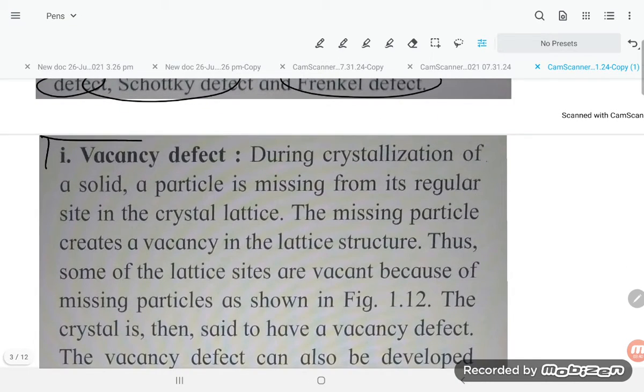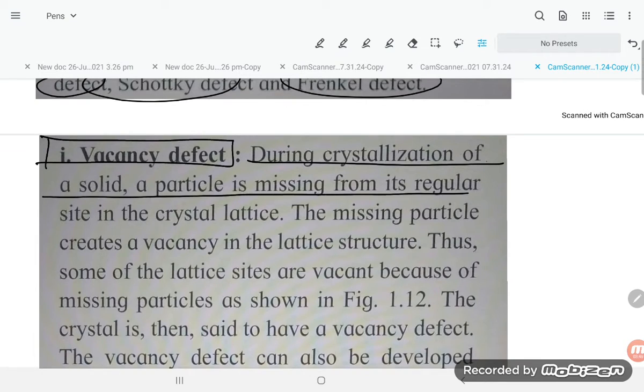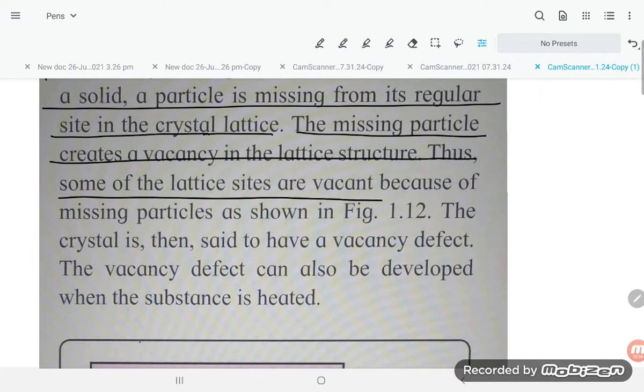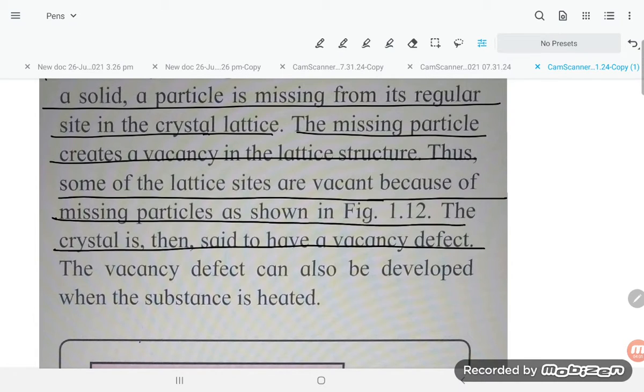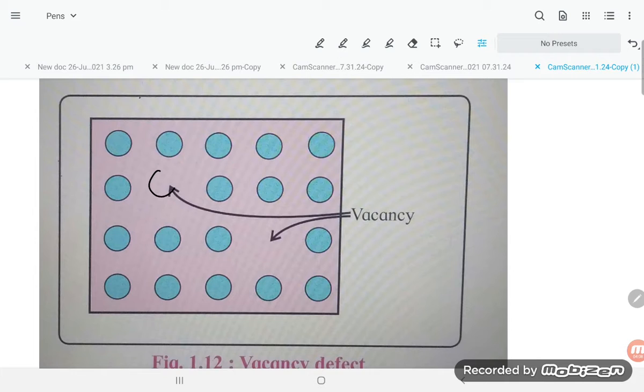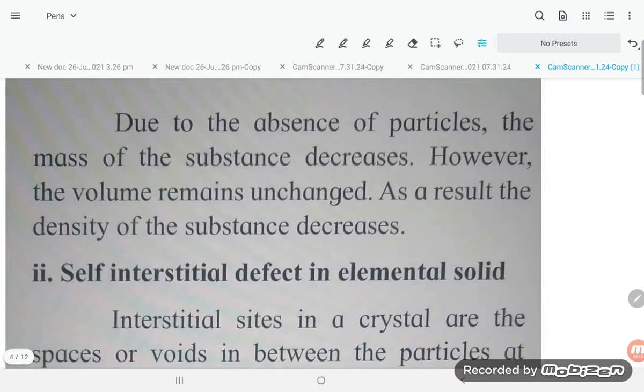So first of all, we are going to understand the vacancy defect. During the crystallization of a solid, a particle may be missing from a regular site in the crystal lattice. The missing particle creates a vacancy in the lattice structure. Thus, sometimes lattice sites are vacant because of the missing particle, as shown in figure 1.12. The crystal is then said to have the vacancy defect. The vacancy defect can also develop when the substance is heated. So here a particle is missing, here a particle is missing. This is what is the vacancy defect.